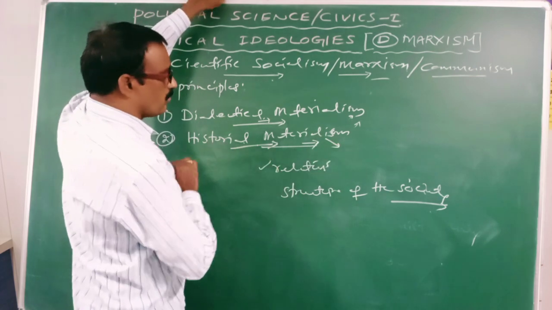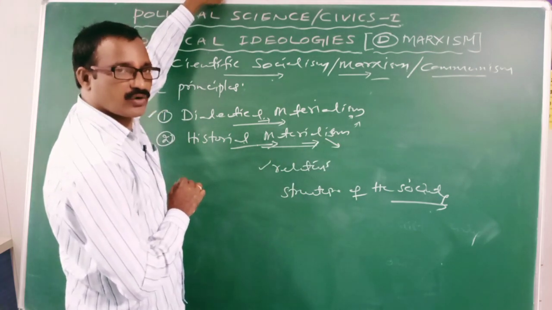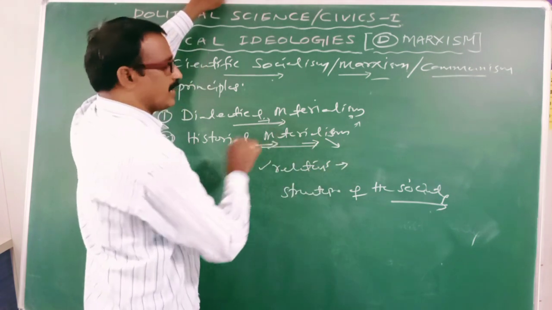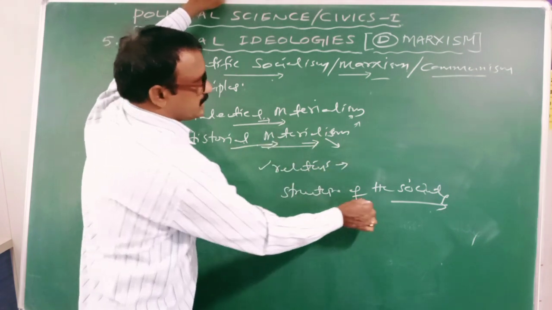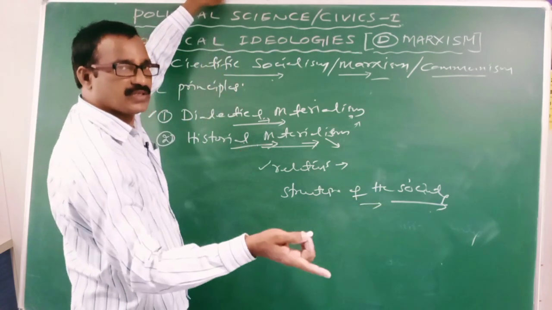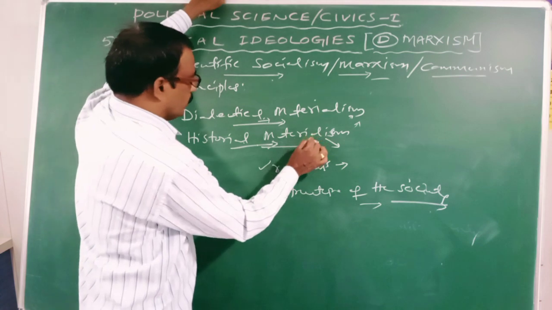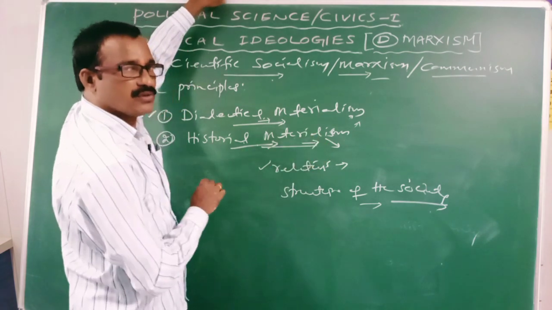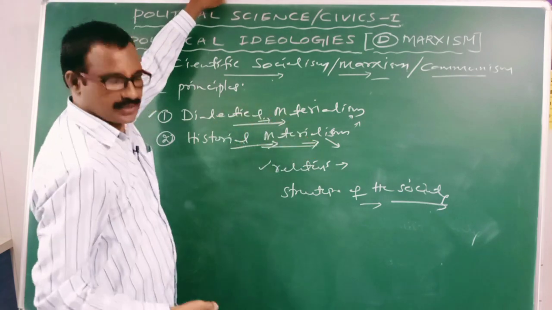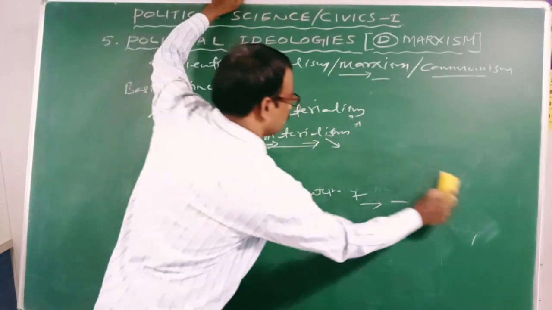All relations, social, political, economic, etc., are determined by the material conditions. In the same way, the structure of the society is also determined in every stage of history by the material condition. It is the one thing.